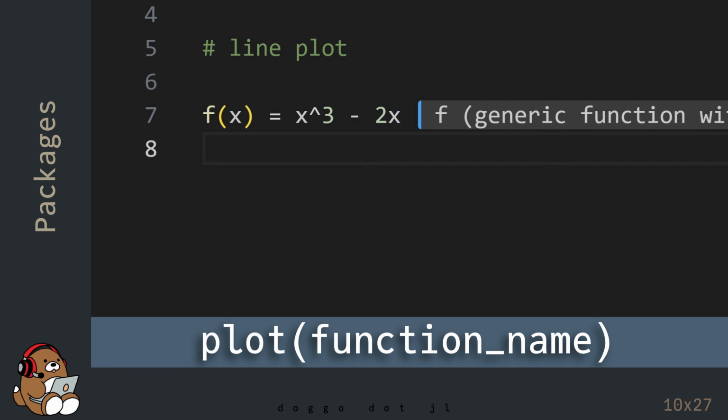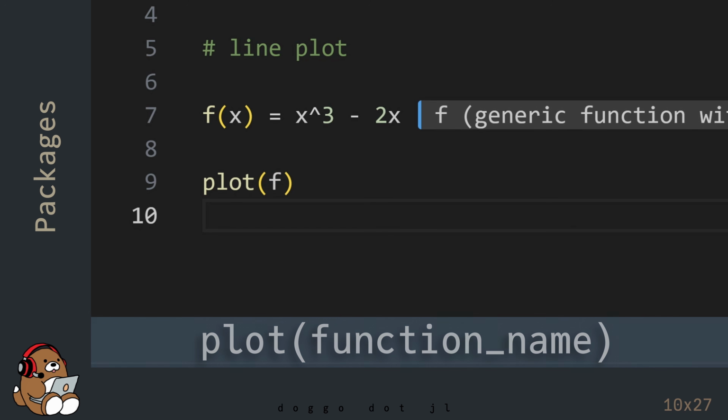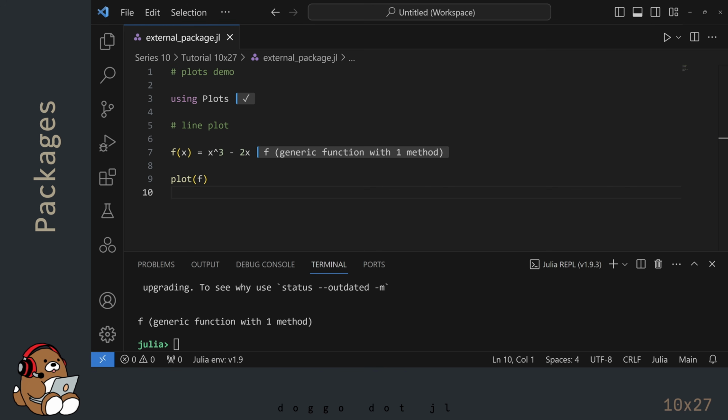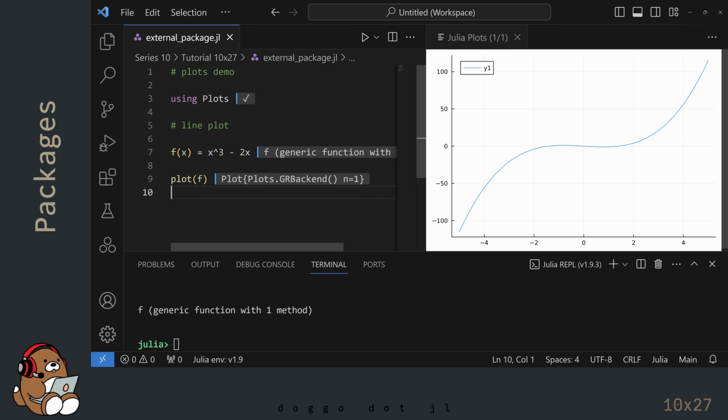To generate a plot of this function, all you need to do is enter the name of this function, which is the lowercase letter f, as the argument in the plot function. The Plots panel should open up in VS Code, and you should see an image of your function. Pretty cool, right?